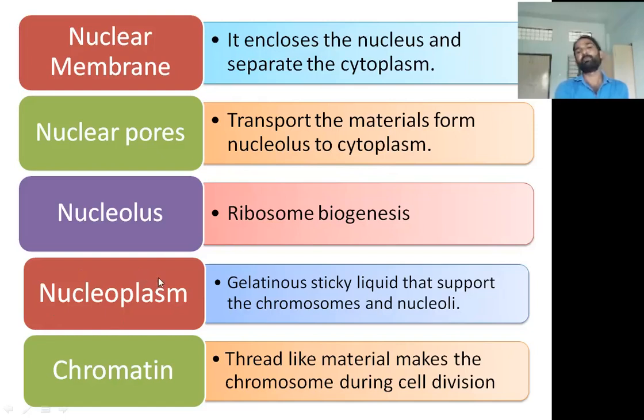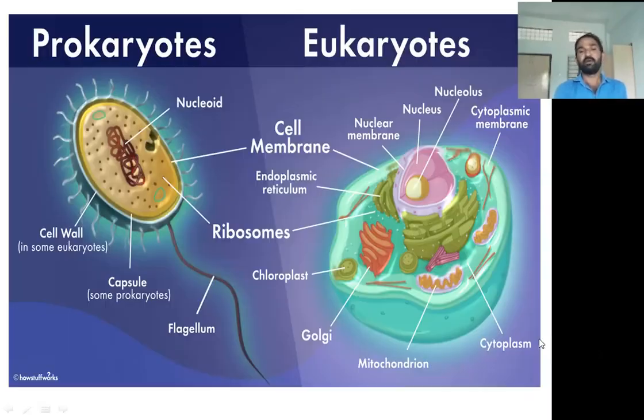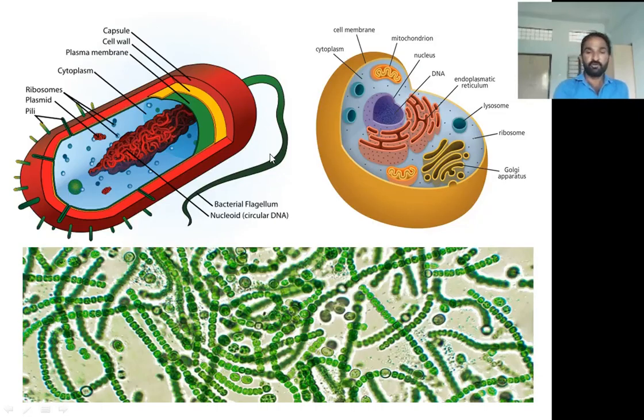Next, the nucleoplasm is a gelatinous, sticky liquid that supports the chromosomes and nucleoli. The chromatin, as I already told you, is a thread-like material present in the nucleoplasm. These threads are condensed to form shortened chromosomes during cell division.